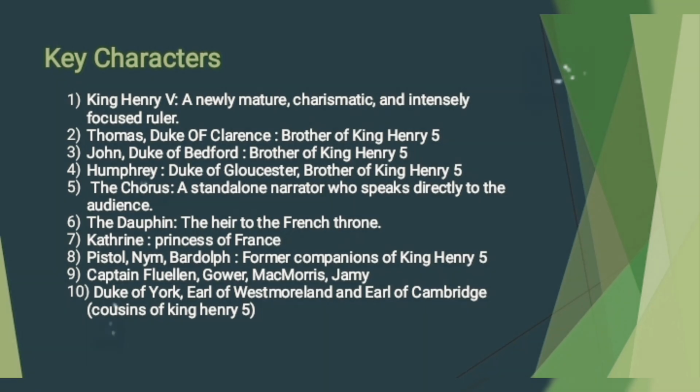So here we have the key characters, the major characters of the play that are very important to know in order to understand the story. King Henry V, a newly mature, charismatic, intensely focused ruler; Thomas, the Duke of Clarence; John, the Duke of Bedford; and Humphrey, the Duke of Gloucester. These three are the brothers of King Henry V. The Chorus, a standalone narrator who speaks directly to the audience.